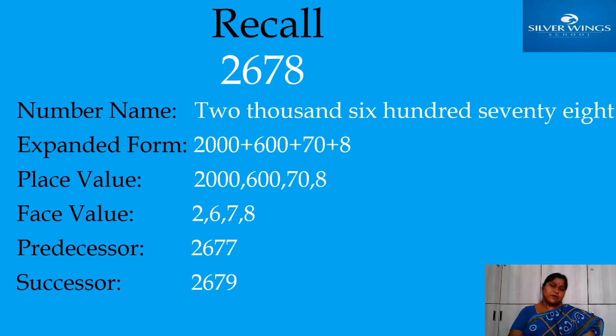Now, these 3 days, what we discussed and what we learned, I will give a number. Here see, one 4-digit number I gave on the screen, that is 2678. Here see children, the number name is 2678. How to write that number in expanded form? Yes, 2000 plus 600 plus 70 plus 8. Okay, what are the place values? The place value of 2 is 2000, 6 is 600, 7 is 70, 8 is 8.